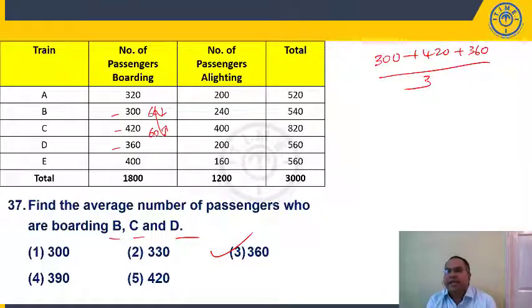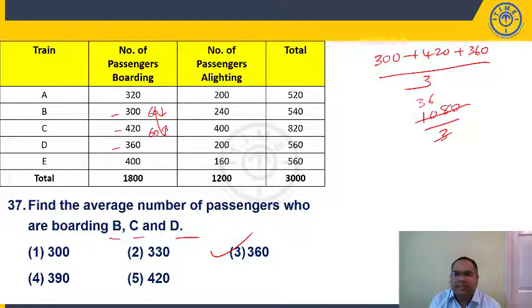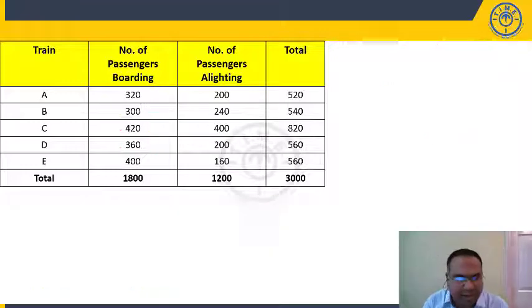Or you add this 700, 1000, 1080 by 3. 360. Instead of that, it is 60 more, 60 less. If I take average as 360, it is 0 here. 60 more, it is 60 less. 60 more, 60 less will balance. So my total average should be 360.